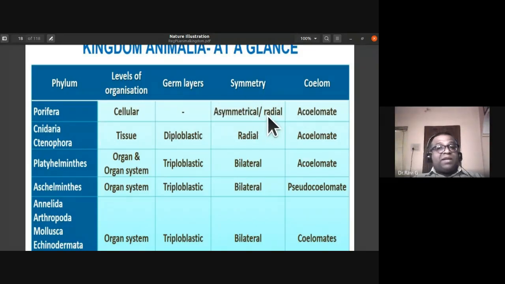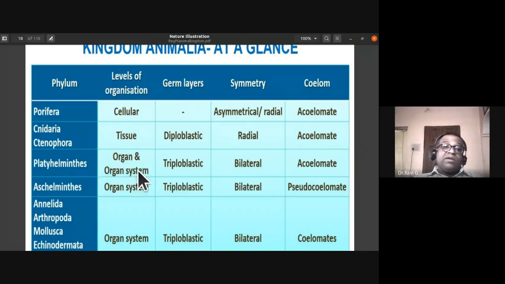Symmetry is asymmetrical in the majority of poriferans, while a few sponges exhibit radial symmetry. They are acoelomate. Similarly, Cnidaria and Ctenophora exhibit a tissue level of organization. Both these phyla are diploblastic, exhibit radial symmetry, and are acoelomate.